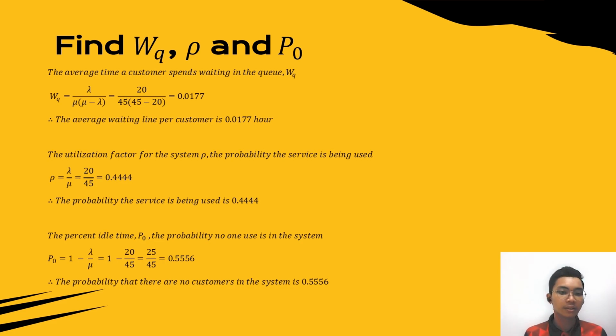Next, the percent idle time, P0. It is the probability that no one is using the system, meaning no one is in the system and no one is queuing. P0 equals 1 minus lambda over mu, so we get 0.5556. In that case, the probability that there are no customers in the system is 0.5556. So that's all for the calculation for the waiting line for Mr. DIY. Thank you.